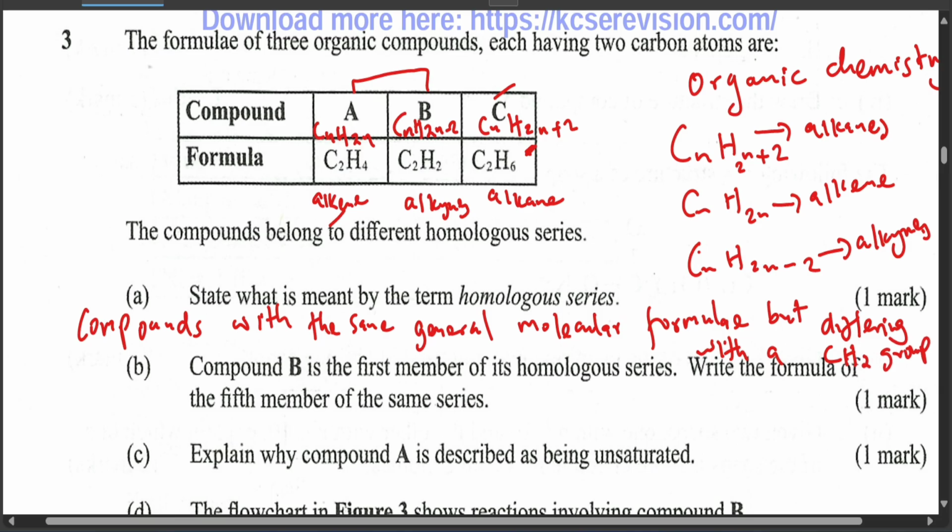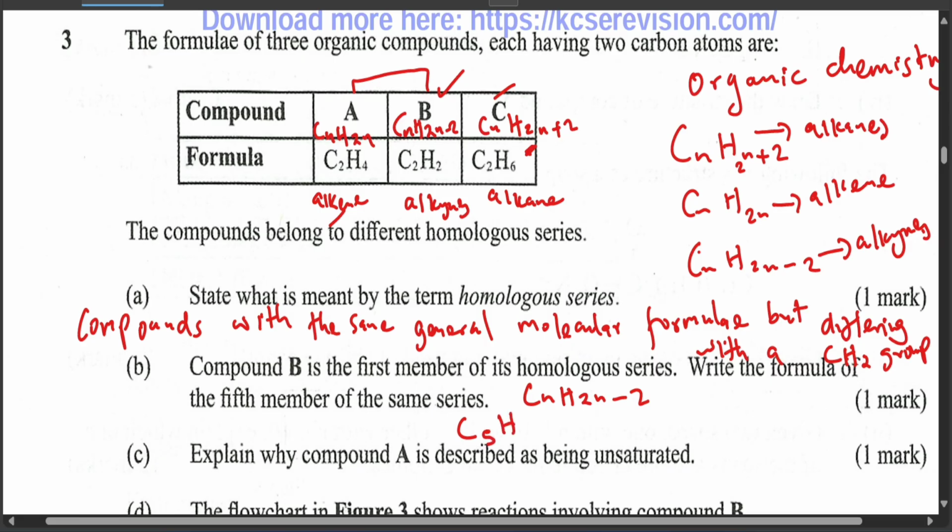Now we have compound B. Compound B is the first member of its homologous series. Write the formula of the fifth member of the same series. So B is an alkyne. An alkyne usually takes this approach, CnH2n-2. So if n is 5, the carbon atoms are 5.